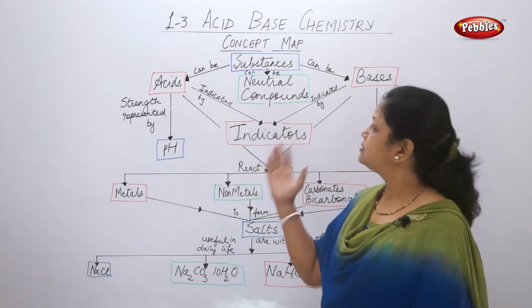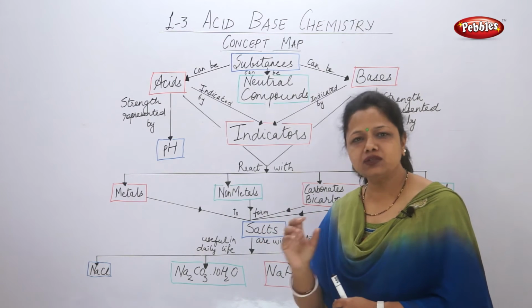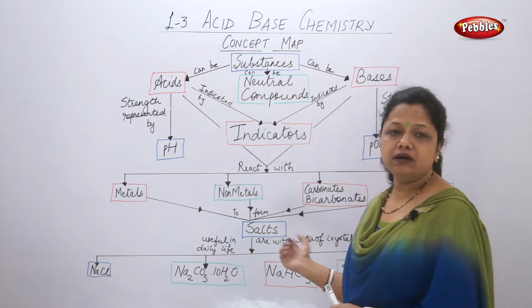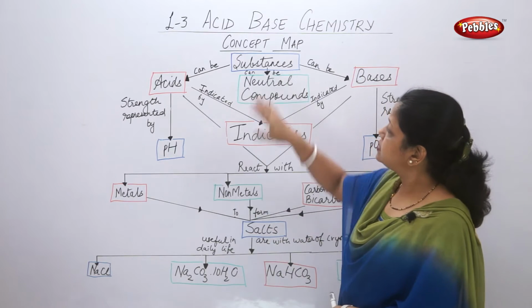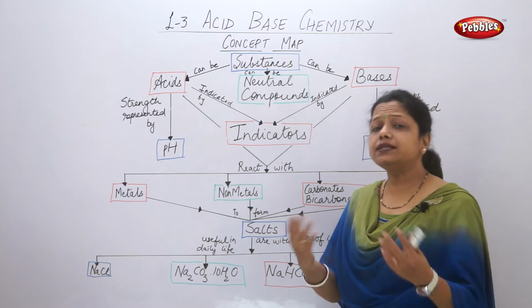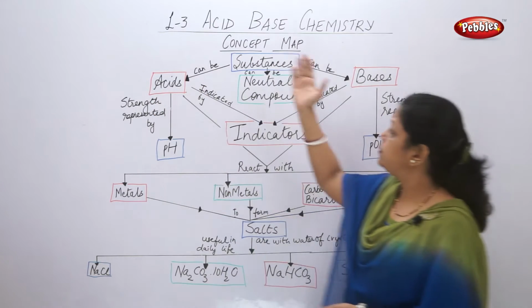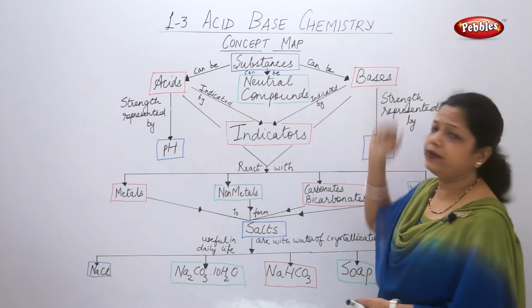Let's understand the concept map. Concept map means the whole lesson is explained in short in the form of a flow chart. Now, there are many types of substances present in our surroundings. What are these substances? These substances can be acids, can be neutral compounds, or can be bases.